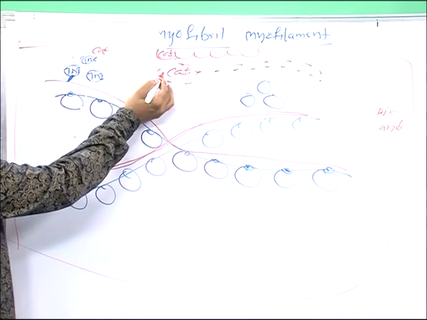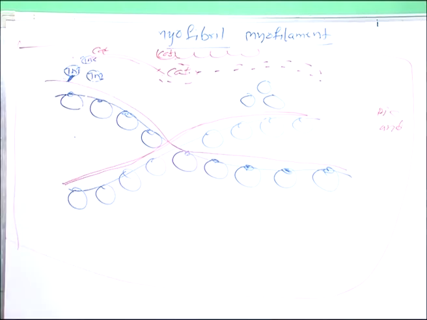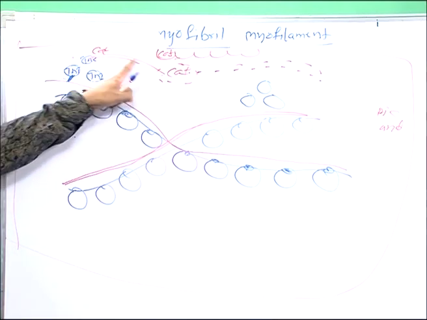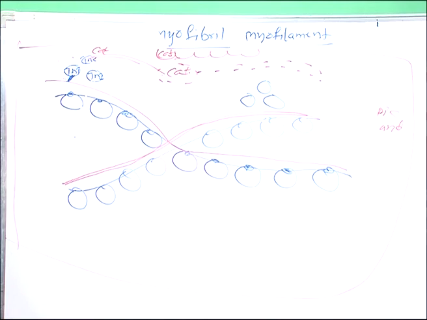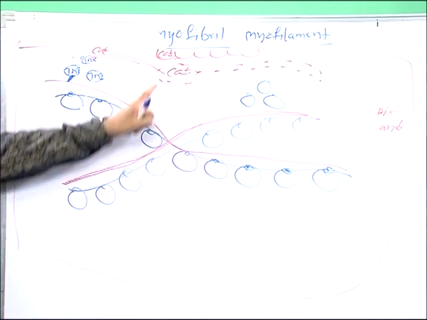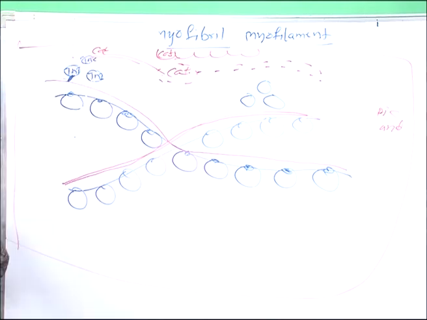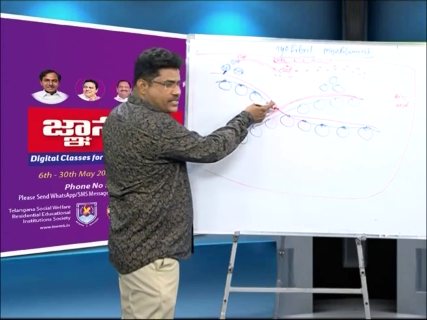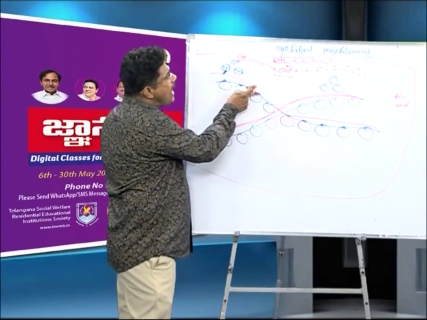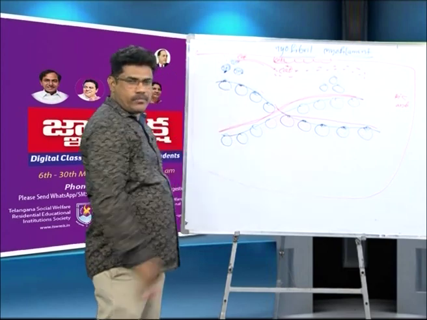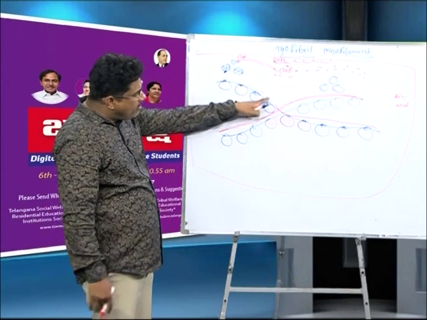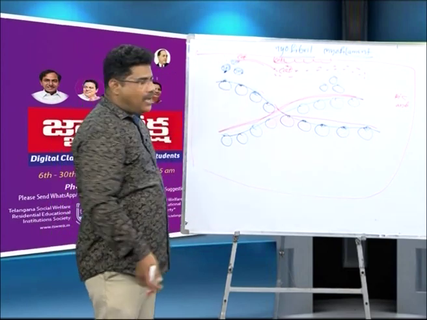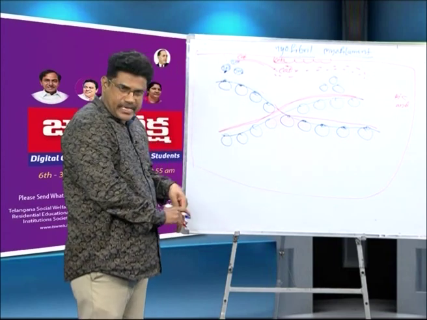The calcium binds to the TnC. When calcium binds to TnC, remember this is muscle contraction, immediately tropomyosin moves away from the actin protein. That means actin protein active sites are exposed.